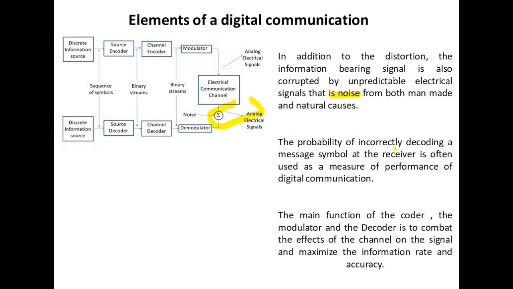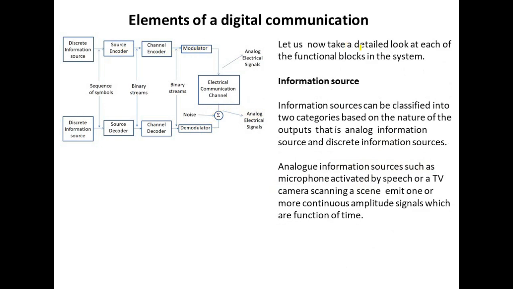The probability of incorrectly decoding a message symbol at the receiver is often used as a measure of performance of the digital communication. The main function of the coder, the modulator and the decoder is to combat the effects of the channel on the signal and maximize the information rate and accuracy. Let us now take a detailed look at each of the functional blocks in the system.